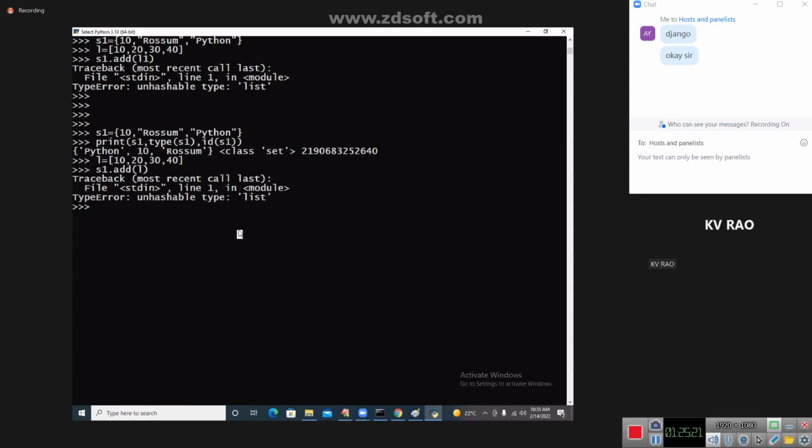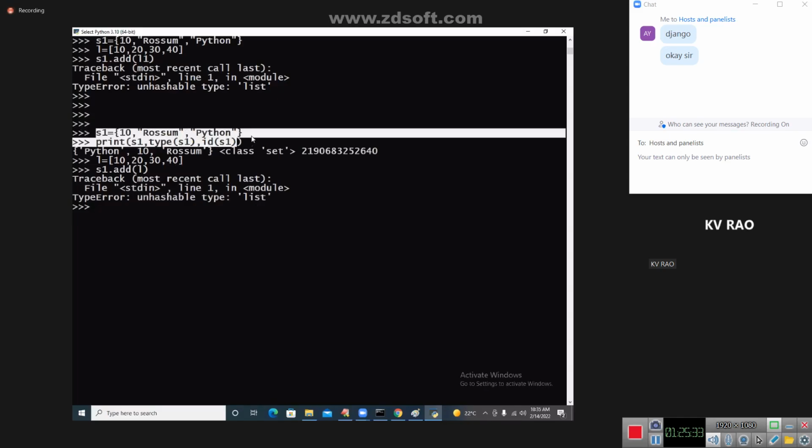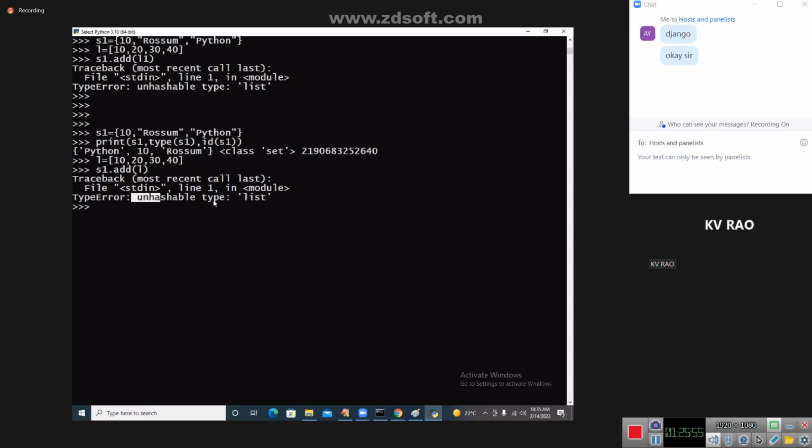What I am trying to say is, you have to understand carefully, my dear students: unhashable list means what? A list maintains insertion order. A set will not maintain insertion order. If both of you maintain insertion order, no problem, both are compatible. If you are not maintaining insertion order and I am, they do not match. That is the unhashable mechanism we can call.